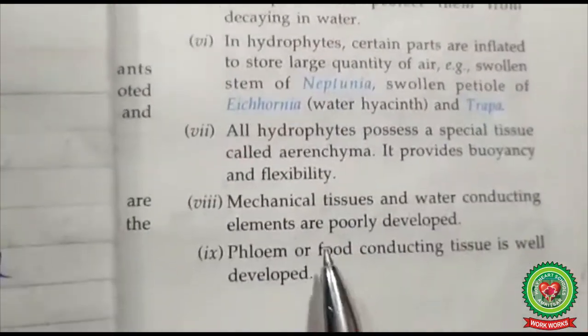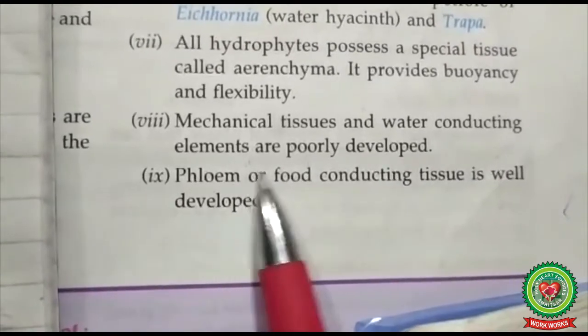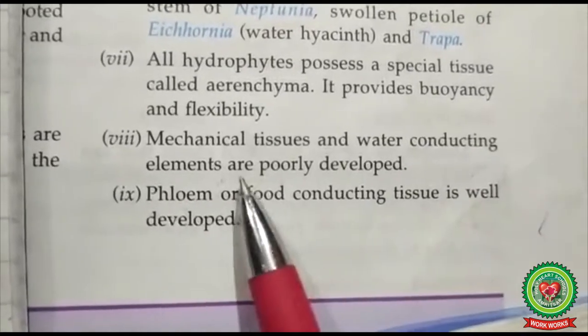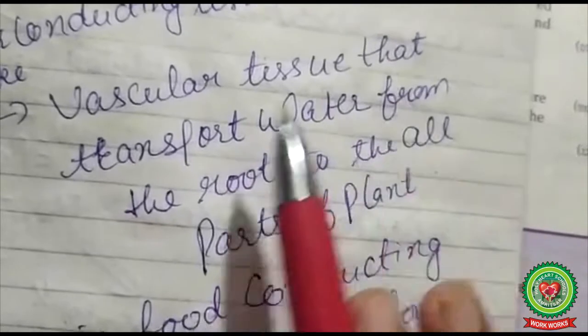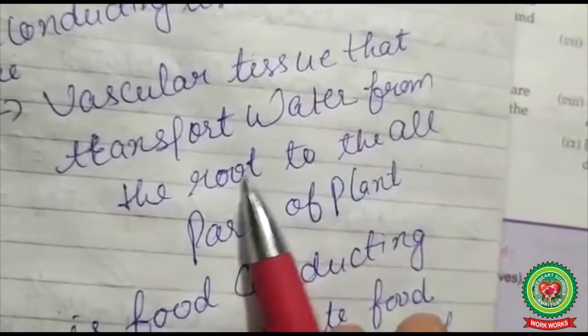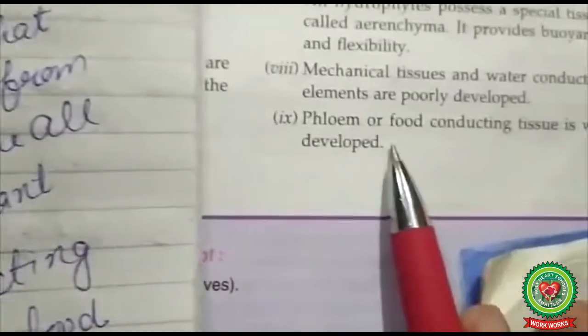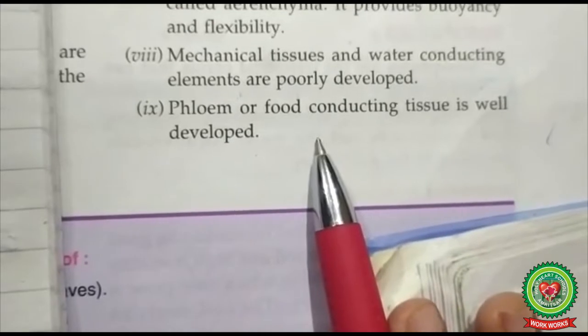Next is, in hydrophytes, mechanical tissue and water conducting elements are poorly developed. Water conducting tissue like xylem. Now, what is xylem? Xylem is the vascular tissue that transports water from the roots to all parts of the plant. In hydrophytes, phloem, the food conducting tissue, is well developed.